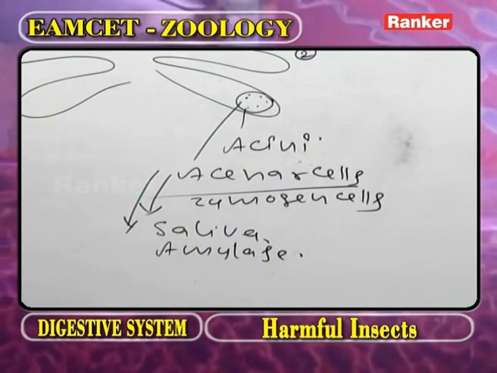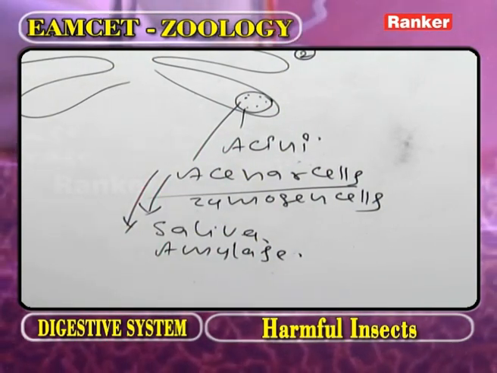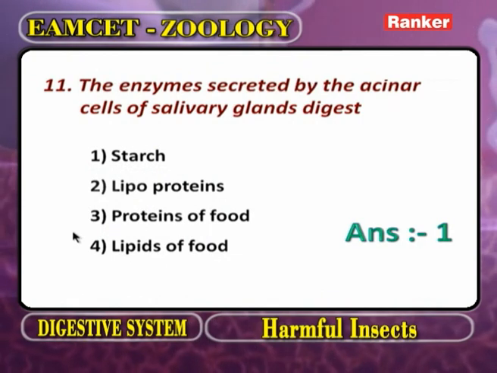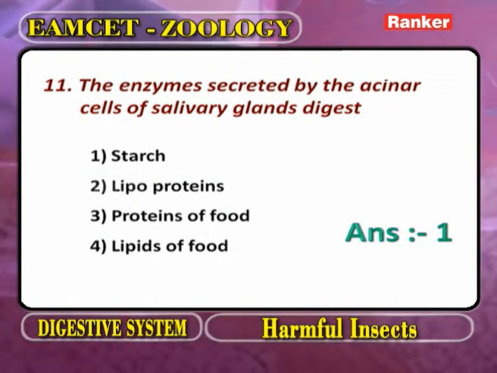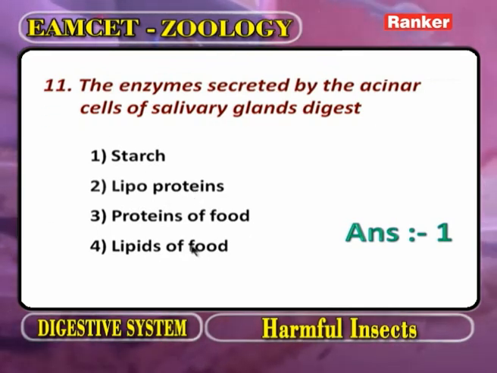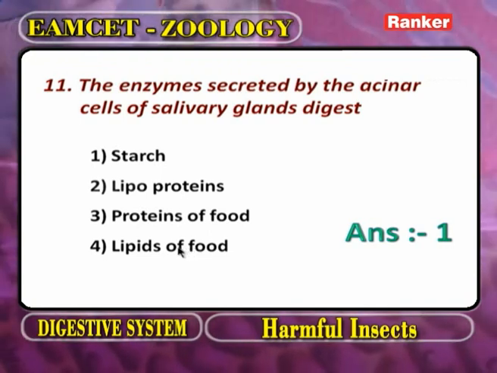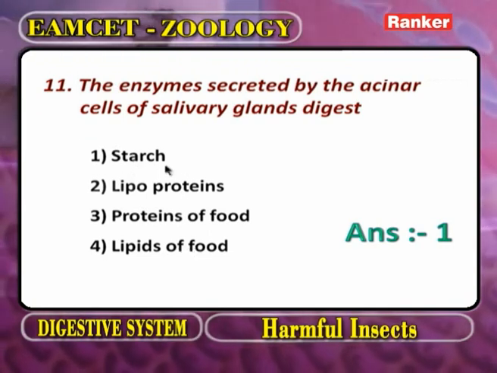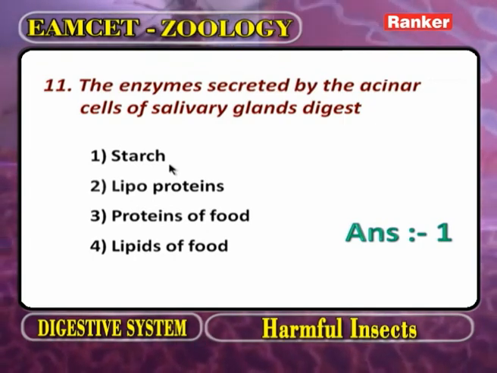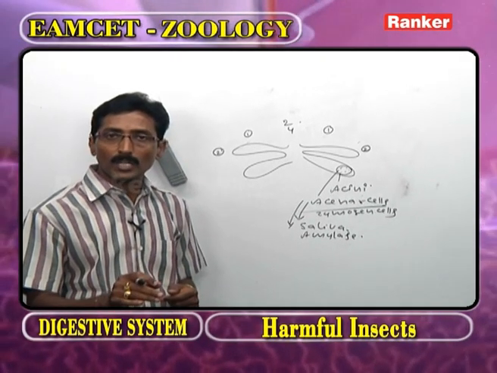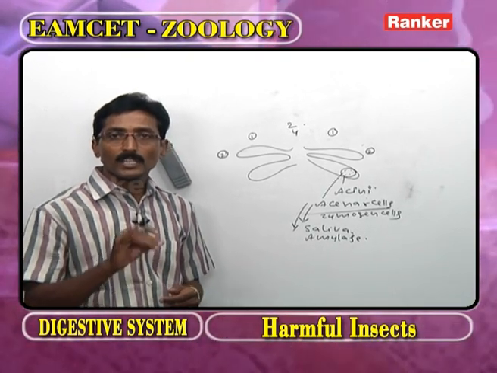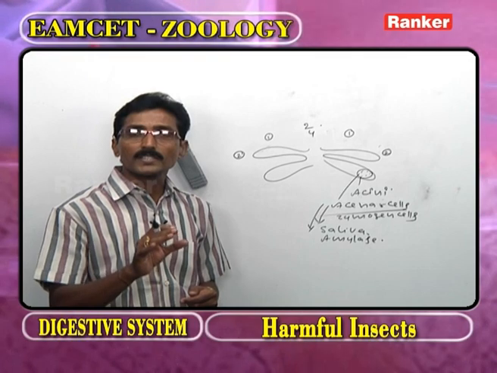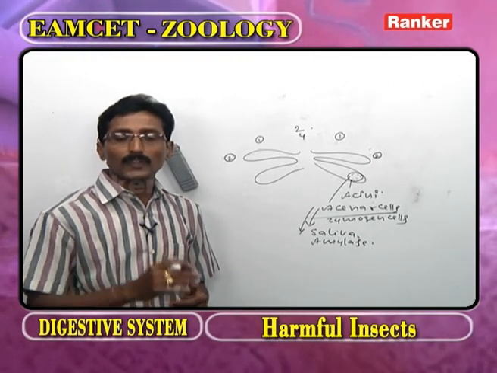Based on this information, the enzymes secreted by acinar cells of salivary glands digest: starch, lipoproteins, proteins of food material, or lipids of food material. The answer is starch. The amylase digests the starch. It is an example of a polysaccharide. What are the examples of polysaccharides? One is starch, one is cellulose. Now go for the next question.